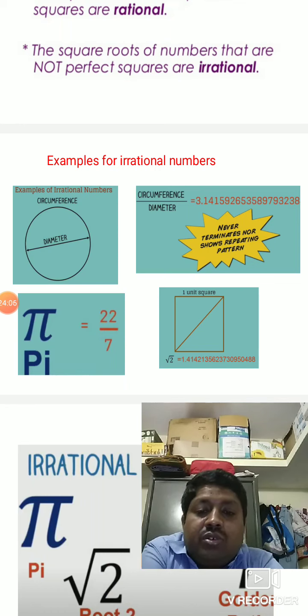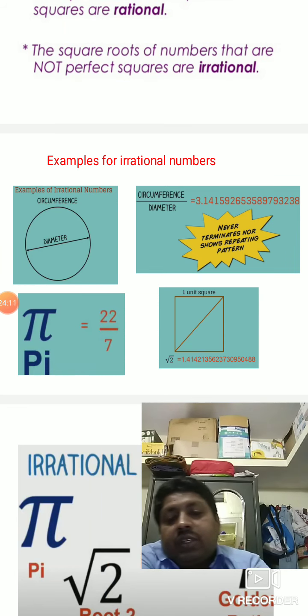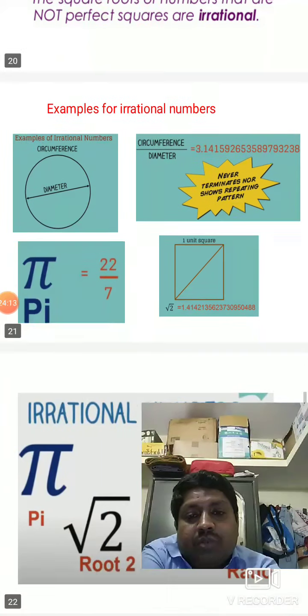You can also see that root 2 is an irrational number. So for root 2 also, after the decimal point we cannot predict how the decimals go.